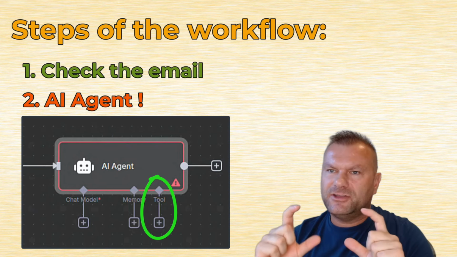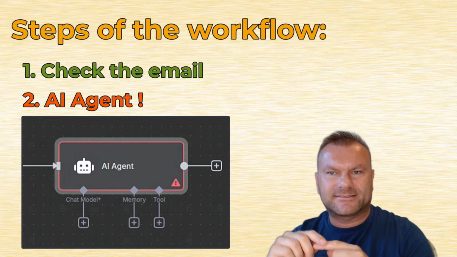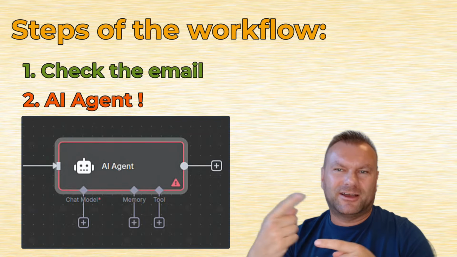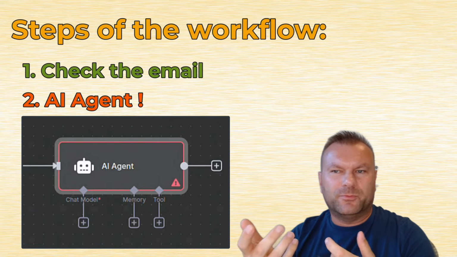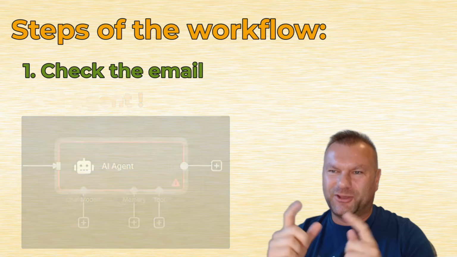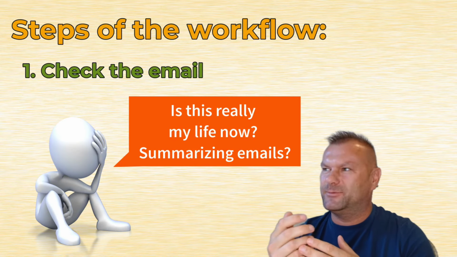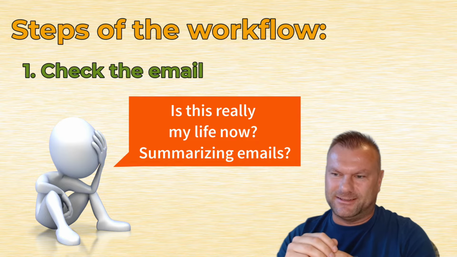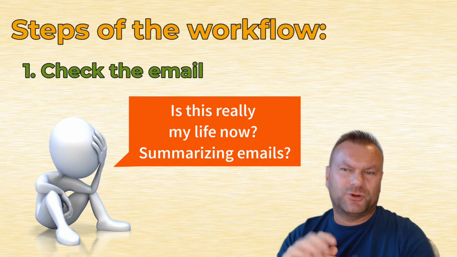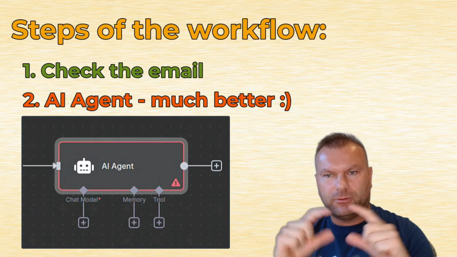So these AI agents can be extremely versatile, and they can be used for many tasks that are way beyond our current very simple example. But even in this example, it wouldn't make much sense to employ a human being to just read the email when it arrives and then forward the summary to our boss. Our boss might not even be happy with that, that somebody reads their emails. But it makes much more sense to employ that programmatic AI agent inside of our workflow.